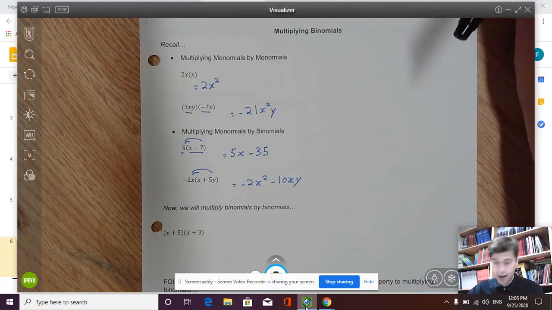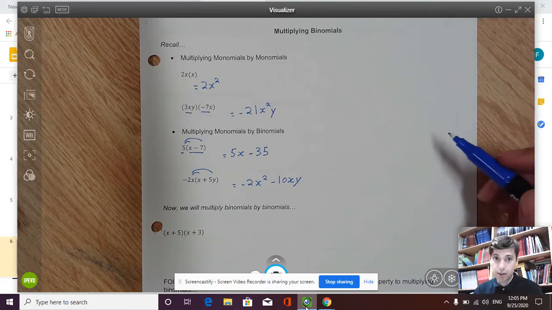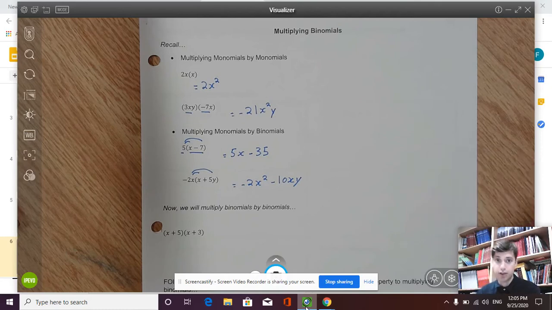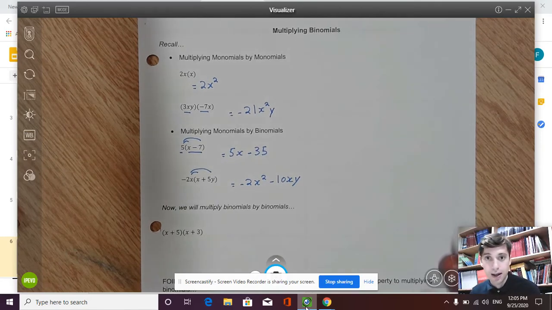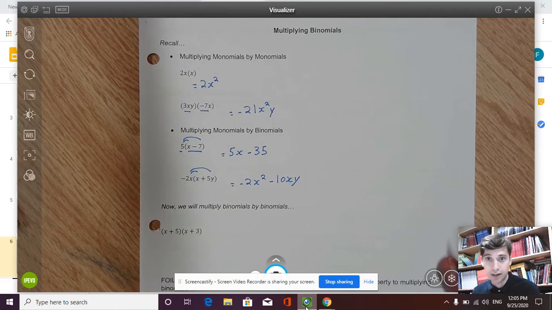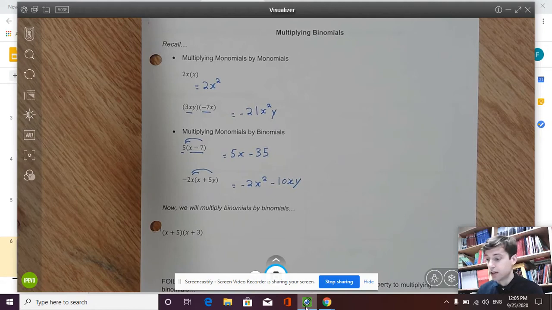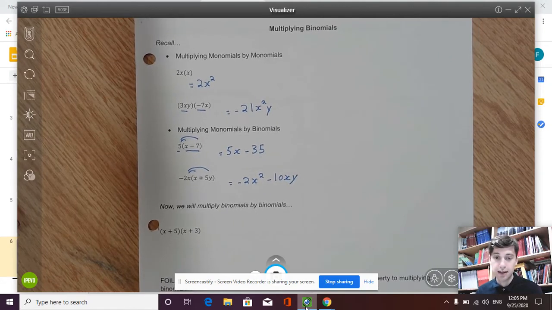And again, I probably should have mentioned this at the start. There's a blank copy of this note in Google Classroom, so you want to print out a blank copy to follow along. If you don't have a printer or you don't have access to a printer, what we could do instead is you could just take down this note on lined paper. There really isn't a lot of writing. So if I'm moving too fast, you can always pause the video, give you a chance to write down the note. I'm probably moving a little bit quicker than I would move during an in-class lesson.